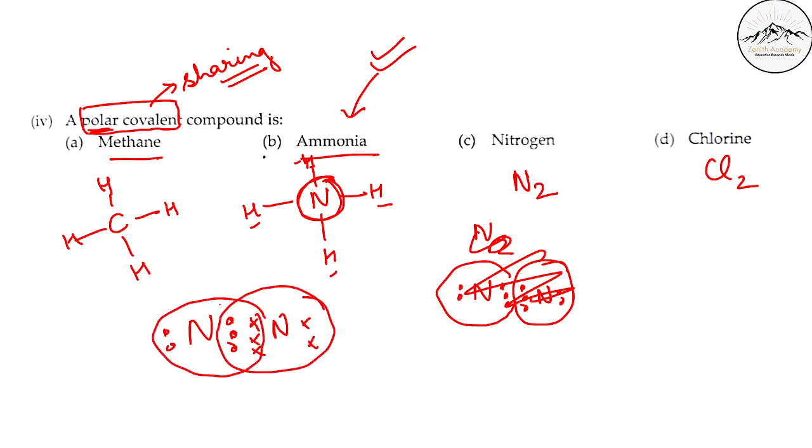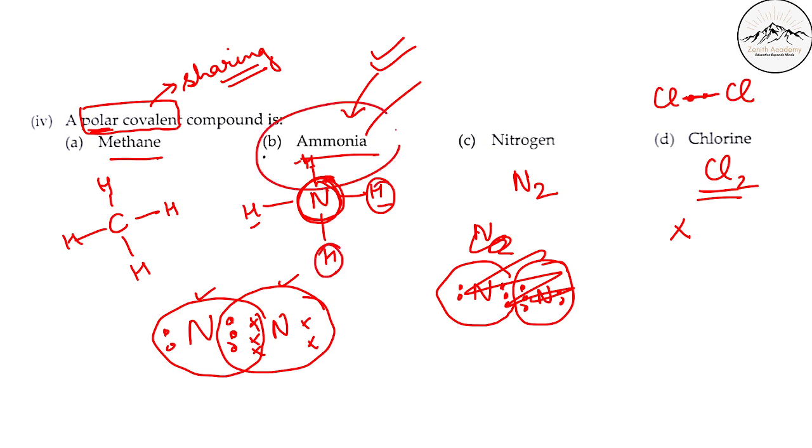But this is not polar because there is no electronegativity difference between them. Same is the case with chlorine, 2,8,7 and 2,8,7, they will share. It is a covalent compound, but it is not polar because both elements, chlorine and chlorine, the electrons will be shared equally. Whereas in ammonia, nitrogen is highly electronegative and hydrogen is electropositive.